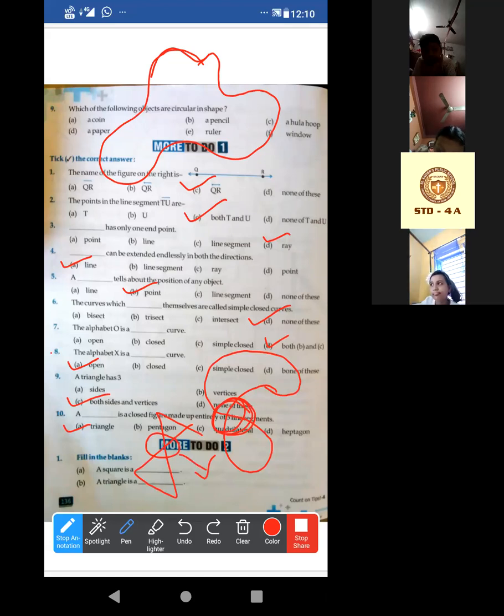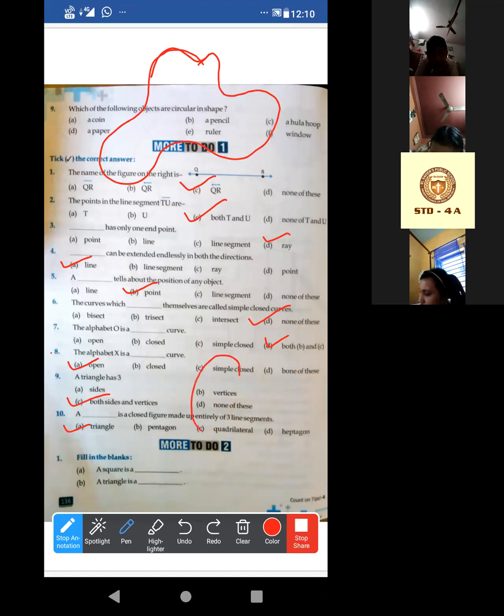If an intersection is there, then it will not remain a simple curve. Simple curve means it will remain simple and will not intersect. This will remain simple. There will be just a starting point and an ending point. It will be just a closed figure. Understood now, Noras?